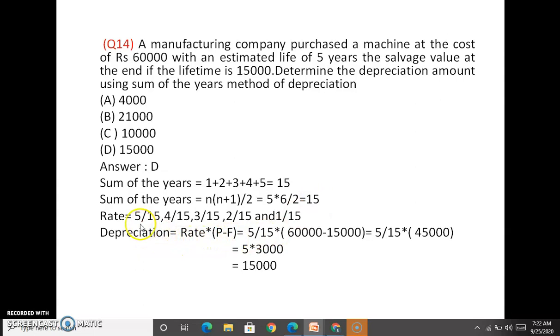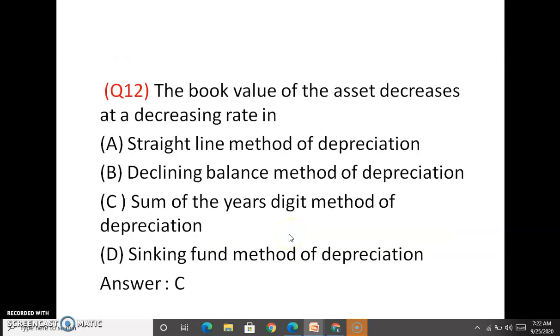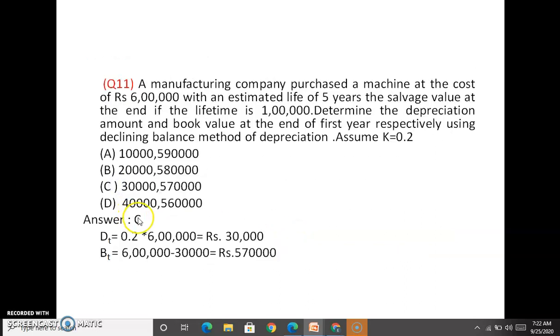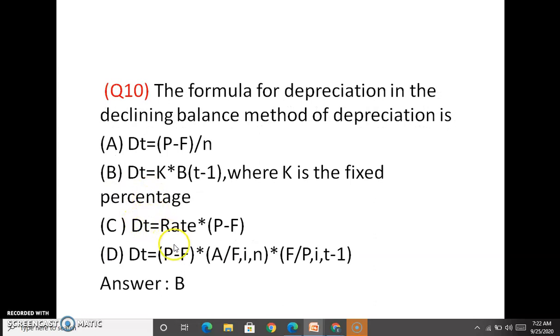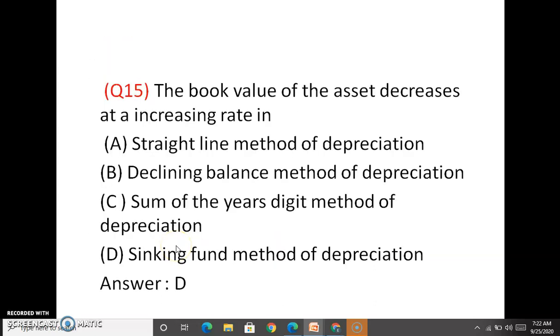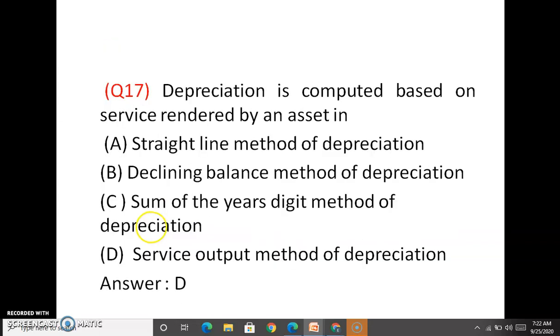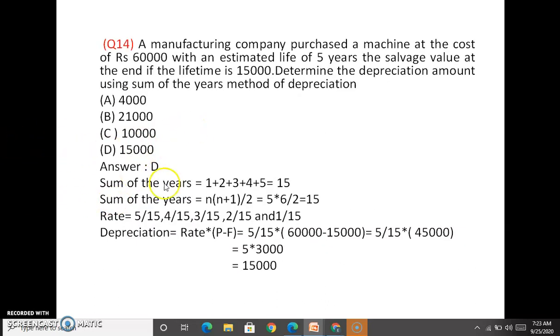So the depreciation amount in the first year is equal to 5 by 15 into P minus F. This is the formula: the depreciation amount D_t equal to rate into P minus F. The rate is 5 by 15 into 60,000 minus 15,000, where the salvage value is 15,000, which is equal to 45,000. So 5 by 15 into 45,000, which is 3,000, so 5 into 3,000 is 15,000.